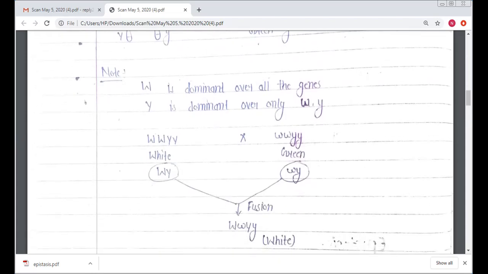Now the parent is capital W capital W, capital Y capital Y, which codes for white color, and small w small w, small y small y, which codes for green color.